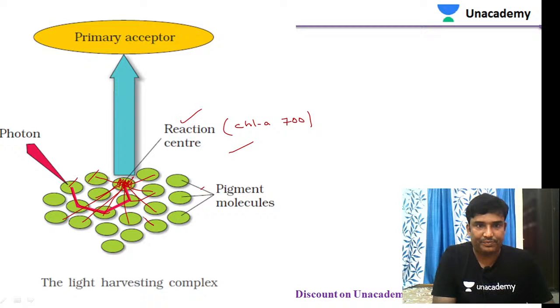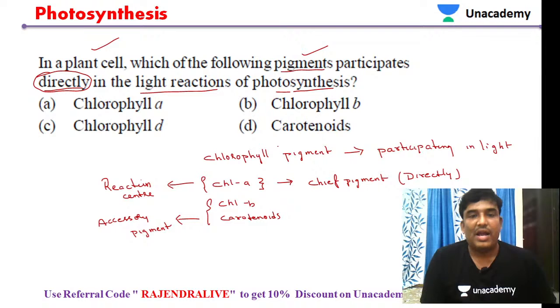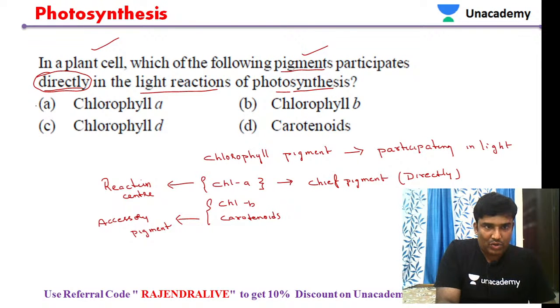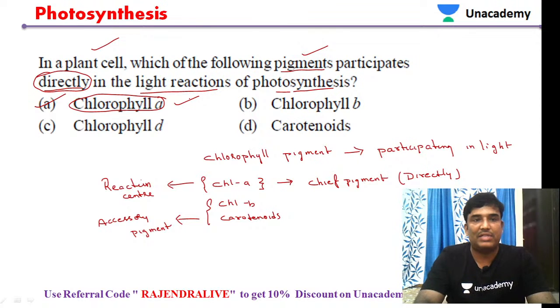All the other pigment molecules are not directly participating. They are passing the excited energy to the one single molecule, that is the reaction center. So that is the reason chlorophyll A. Chlorophyll A is directly participating, but the others are additional. So that is the reason we have to take the answer as chlorophyll A. So chlorophyll A is our answer in this particular question.